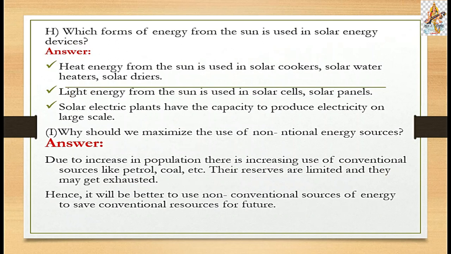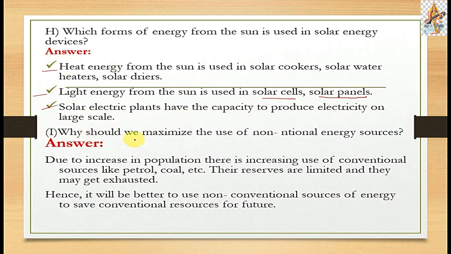Then question H: which forms of energy from the sun are used in solar energy devices? The answer is, heat energy from the sun is used in solar cookers, solar water heaters and solar dryers. Then light energy from the sun is used in solar cells and solar panels. Third, solar electrical plants have the capacity to produce electricity on a large scale. So this third point is given in this answer.